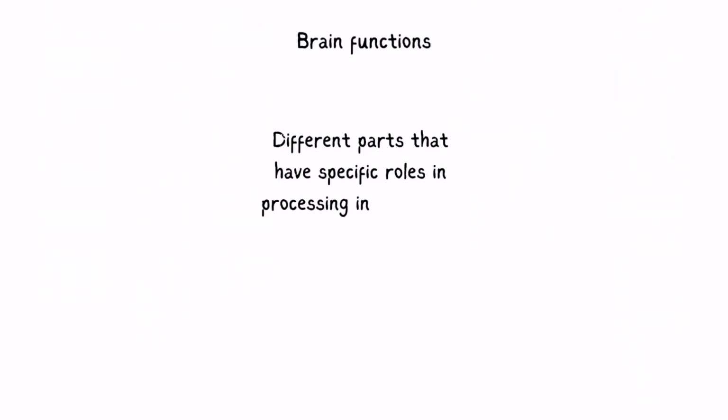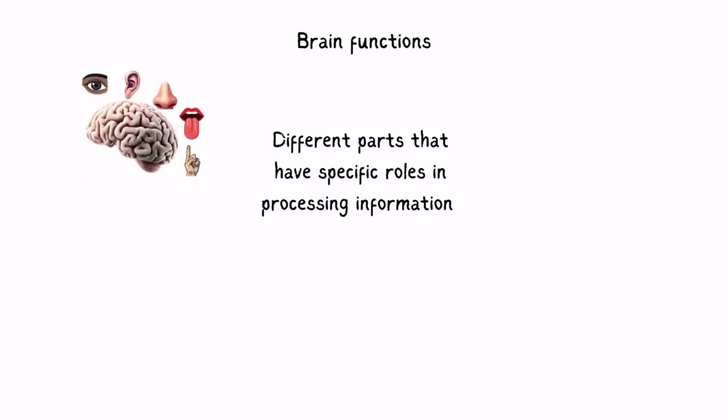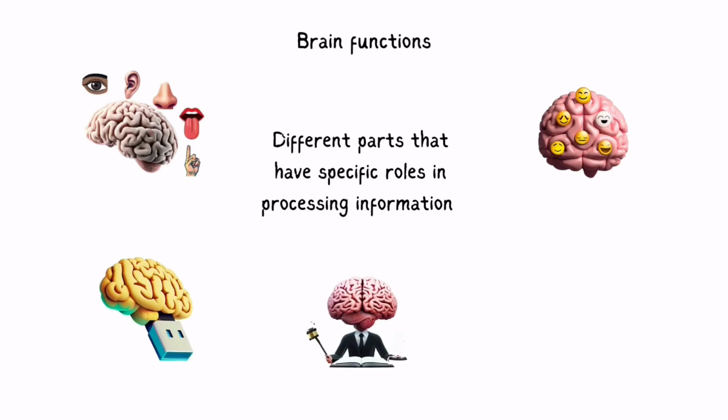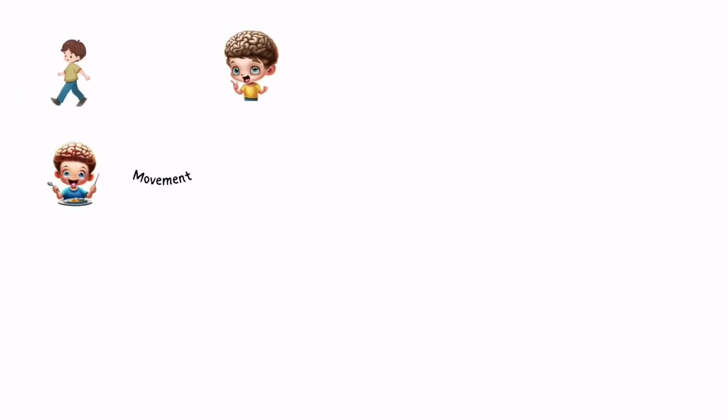regulation. The brain is also divided into different parts that have specific roles in processing information from the senses, generating emotions, forming memories, making decisions, and producing language. Some examples of the brain functions are: movement, the function of controlling the voluntary and involuntary actions of the muscles and organs of the body, such as walking, talking, swallowing, or breathing.